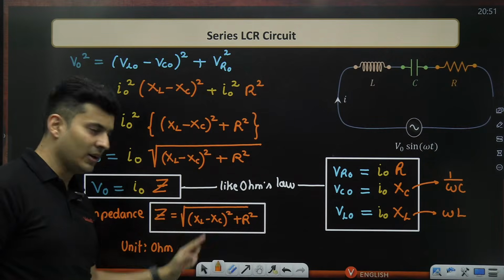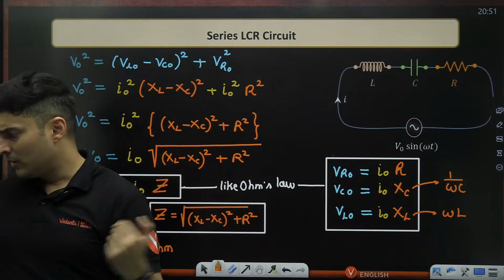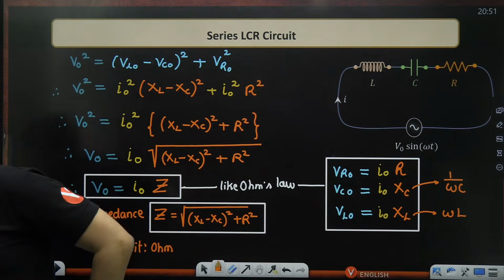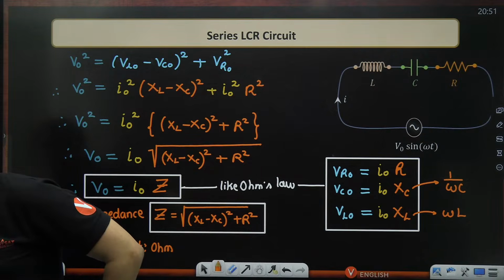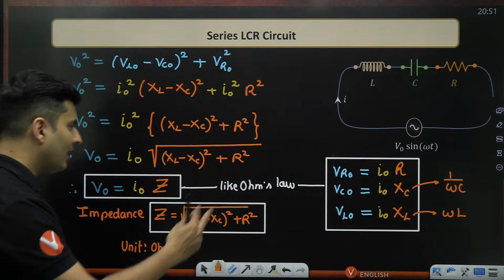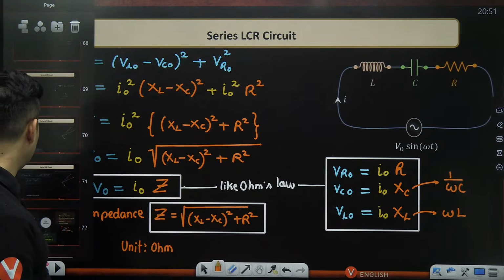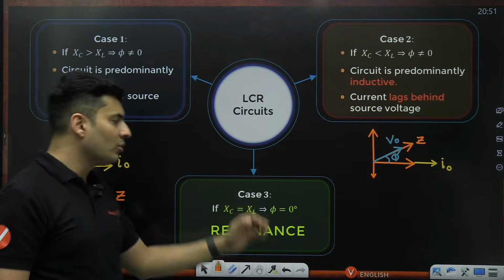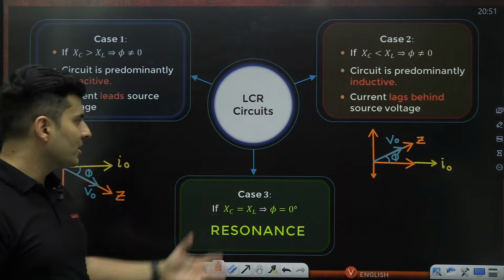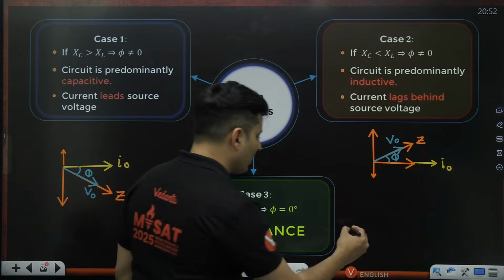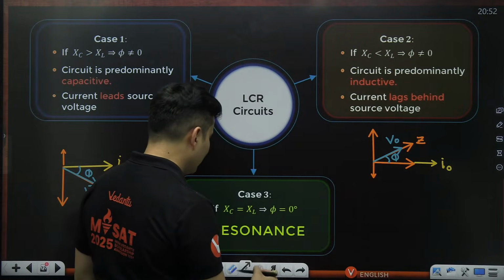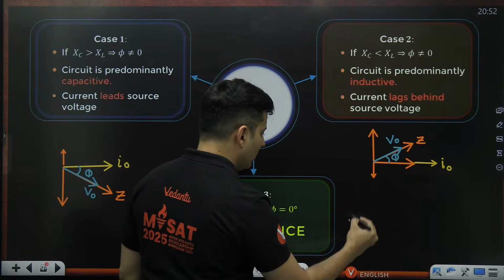Accordingly, XL can be more or XC can be more, any one of them. So, can you see there is one particular situation which is arising now where both of them will be equal? Where essentially XL and XC both are equal. So, in that situation, how will the phasor diagram look like?